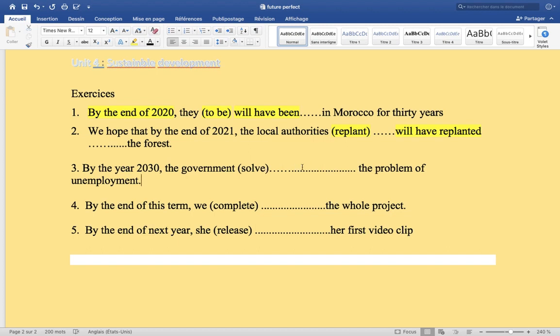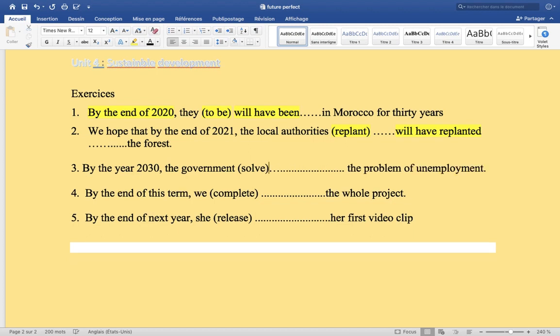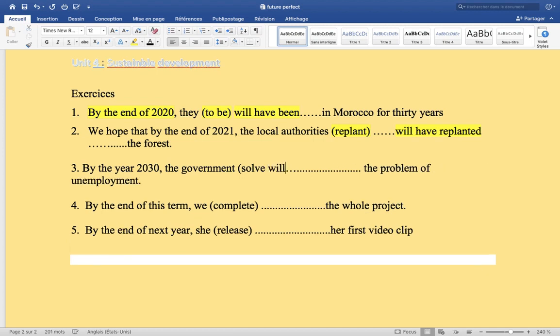So we're going to do this. The rule says we should put will have first. Then we have the verb solve. What is the past participle of the verb solve? Solved. It's a regular verb. So we'll have solved the problem of the employment.